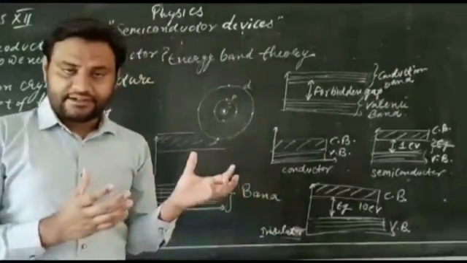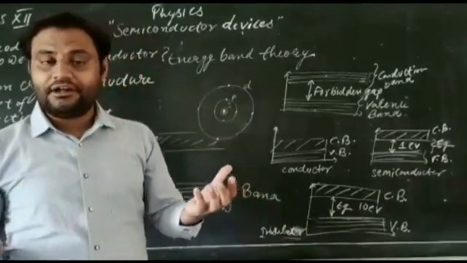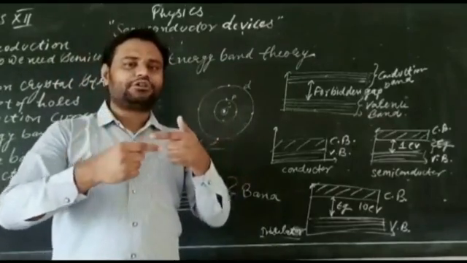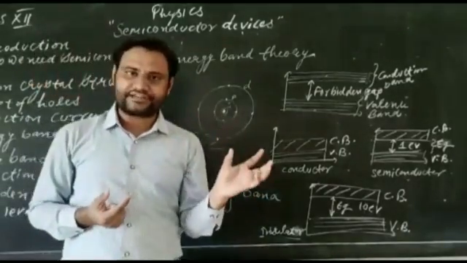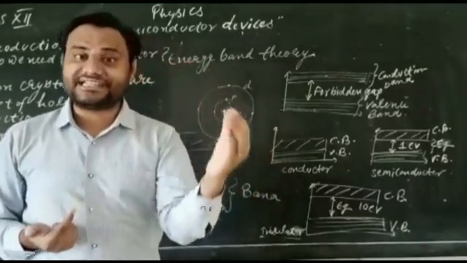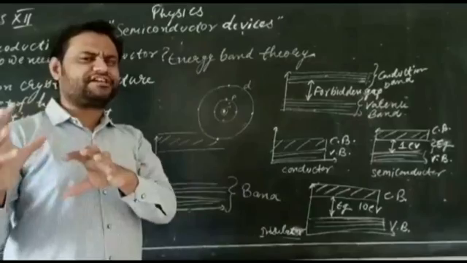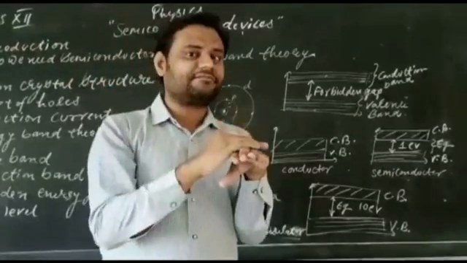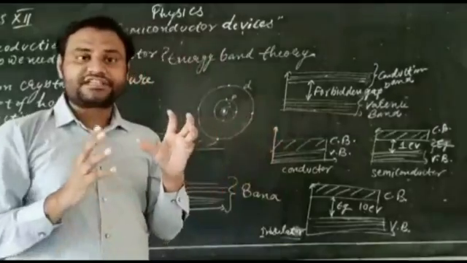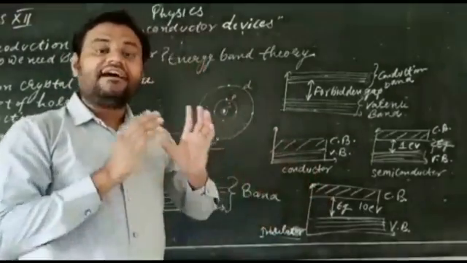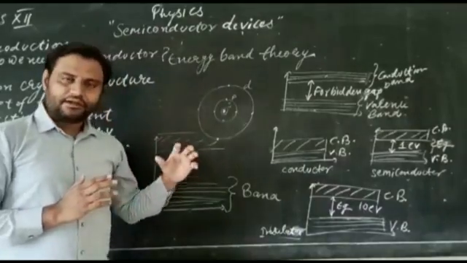Now the question arises, what is the valence band? It is the energy level associated with valence electrons. What is a valence electron? An electron available in the outermost shell, or valence shell, is called a valence electron. So the energy levels associated with valence electrons are called the valence band. What about the conduction band? When these valence electrons get sufficient energy, they start ejecting from that shell and reach the conduction band. So the conduction band is that band whose energy levels are associated with conduction electrons, or the free electrons that get removed from the valence band.